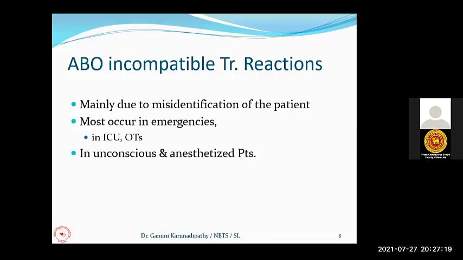I usually advise the people who are collecting the samples for cross-matching to identify the patient positively. Positive identification means once the nursing officer receives the request form, that nursing officer should be 100% sure that she is collecting the blood from the correct patient. There is information given in the request form: name, bed head ticket, ward, sex, and age.